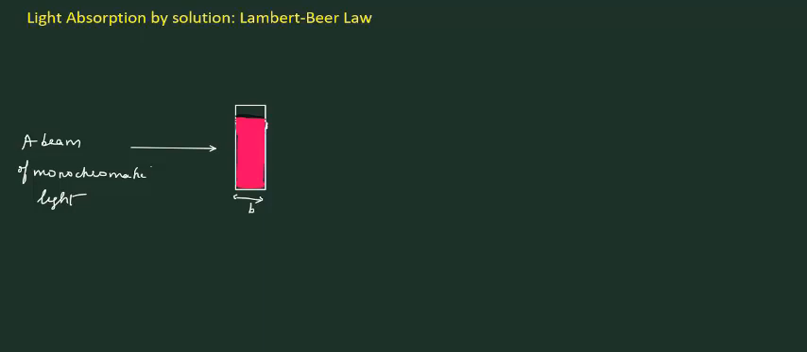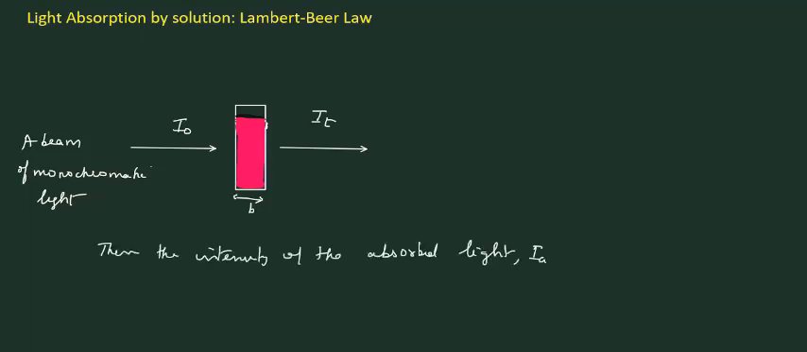The intensity of radiation can be defined as the number of photons that pass across a unit area in unit time. Let the intensity of the incident radiation be I0. When the radiation passes through the solution, a part of it is absorbed, and let the intensity of the transmitted radiation be IT. Then the intensity of the absorbed light, IA, is given as I0 minus IT.